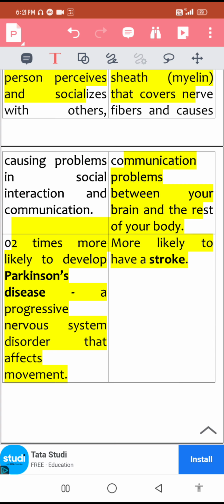Okay, these were some prominent differences between human male and human female brains.